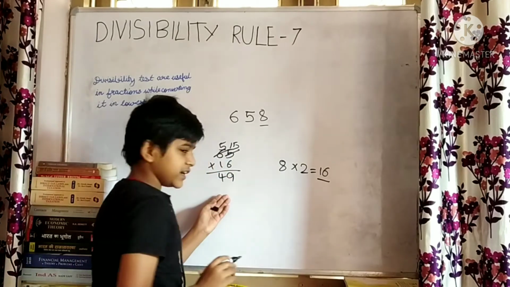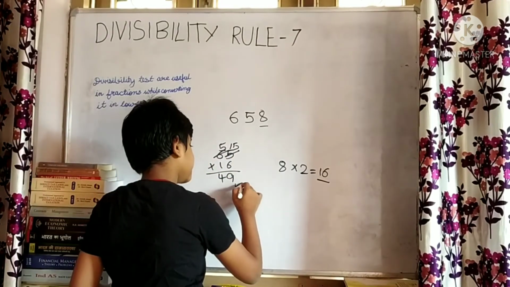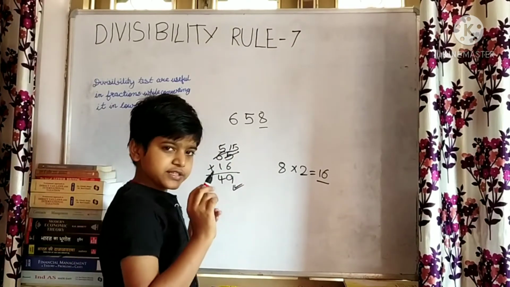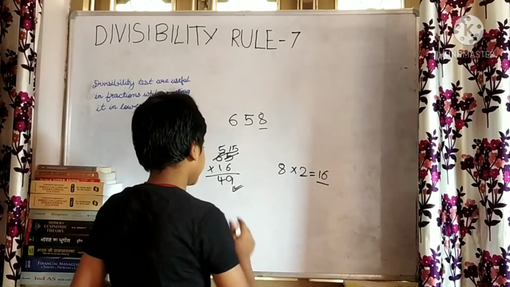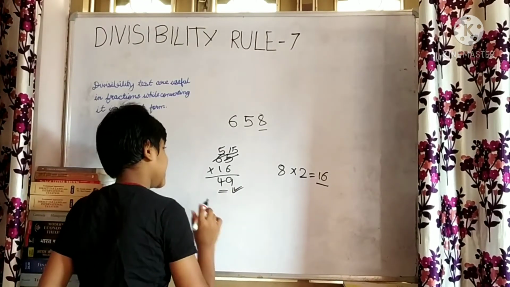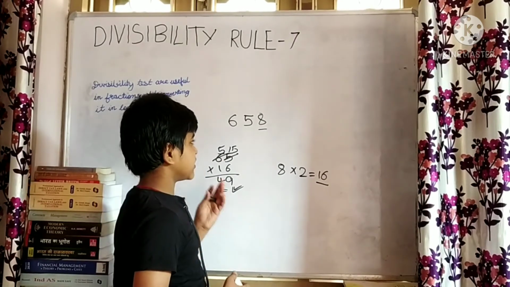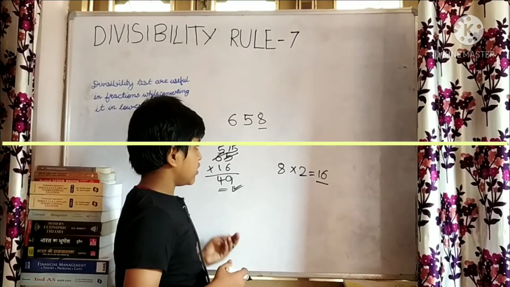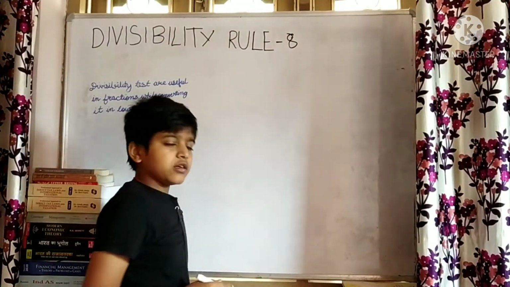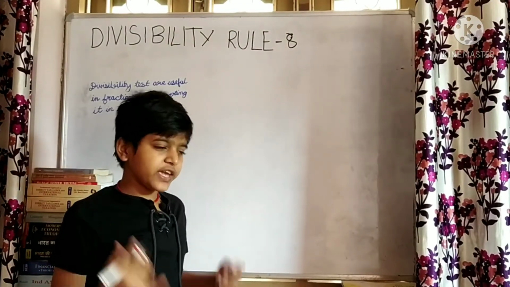It gives me 49. It is divisible by 7. You know that this number is divisible by 7. In this way only we can take out the divisibility rule of 7. Now let me take the divisibility rule of 8.